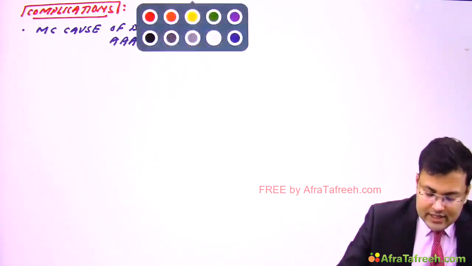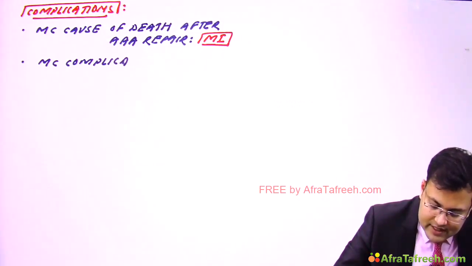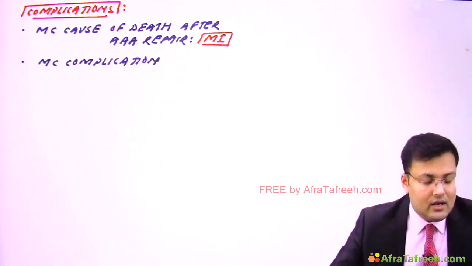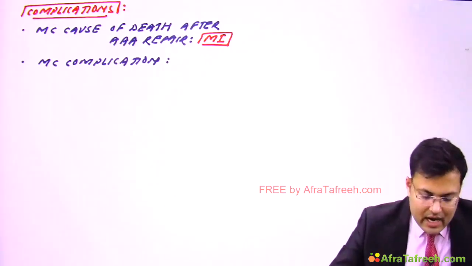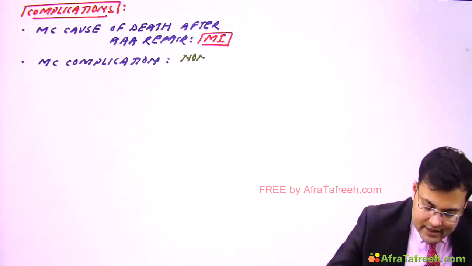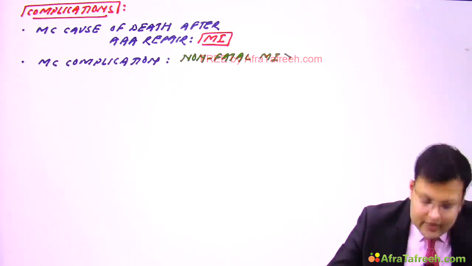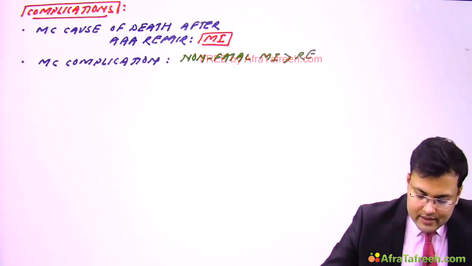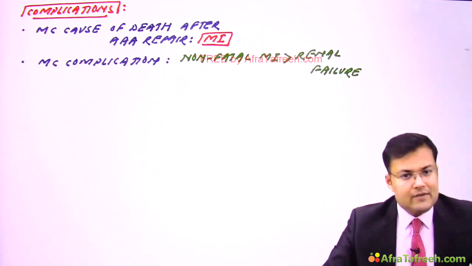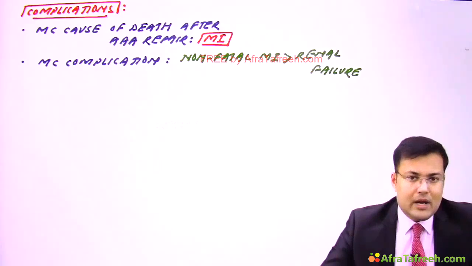Another twist in the question: what is the most common complication? MI is the most common cause of death. But the most common complication after abdominal aortic aneurysm repair is non-fatal myocardial infarction, followed by renal failure. Clear? In the majority of cases MI is non-fatal. But the most common cause of death after abdominal aortic aneurysm repair is myocardial infarction.